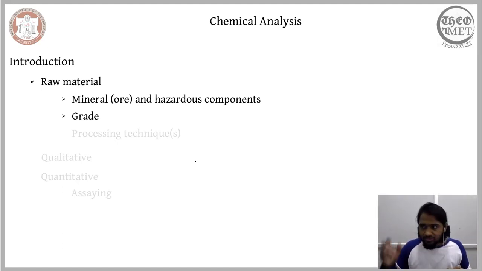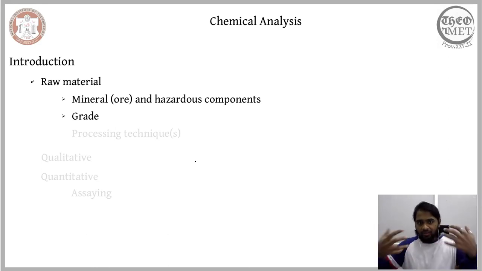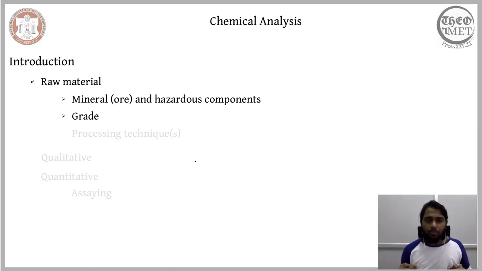So if this mineral is a high grade one, we will be able to extract sufficient benefit out of it, or we need to add to our effort in order to make some profit out of it. So those indications can be arrived at through the chemical analysis.